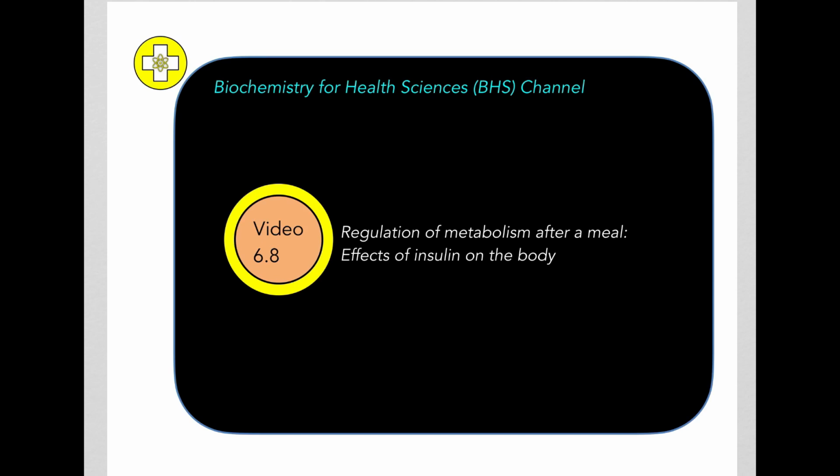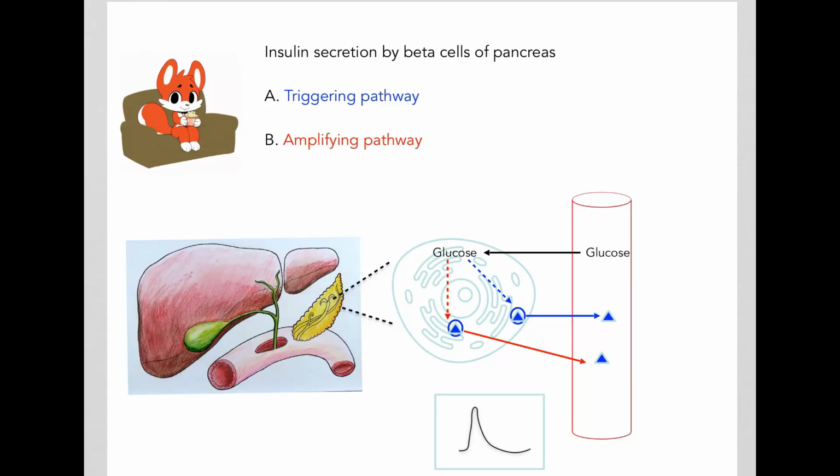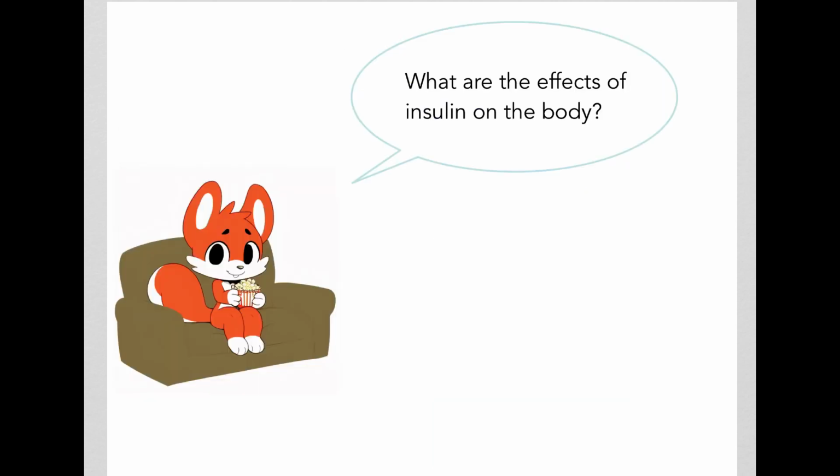Today's video is about the effects of insulin on the human body. In the last video, we saw how high glucose levels that we see after a meal cause the beta cells of the pancreas to secrete insulin via the triggering pathway as well as the amplifying pathway. Once insulin is in the bloodstream, it will go to every part of the body. So let's see what the effects of insulin on the body are.